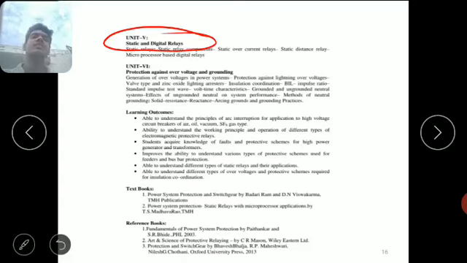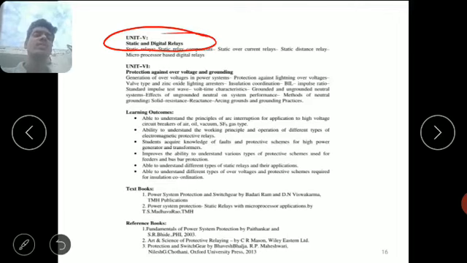Okay, the first chapter gives the complete idea about circuit breakers, the second chapter about electromagnetic relays, the third chapter about protection of transformers and alternators, the fourth chapter about protecting schemes of bus bars and feeders, the fifth chapter about static and digital relays, and the sixth chapter about protection of electrical equipment against over voltage and neutral grounding.